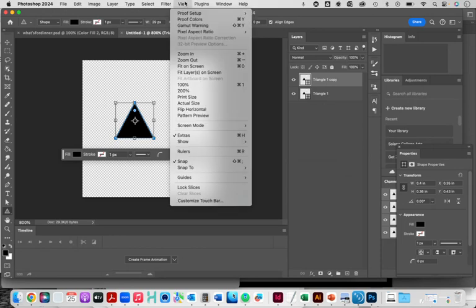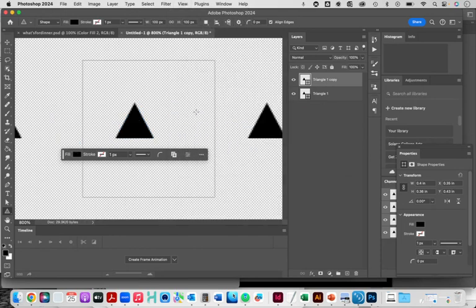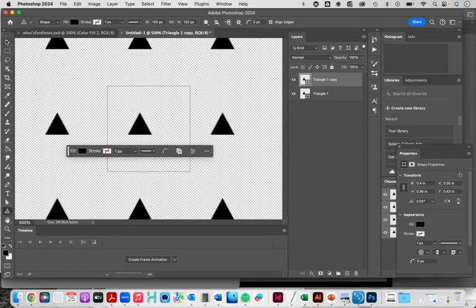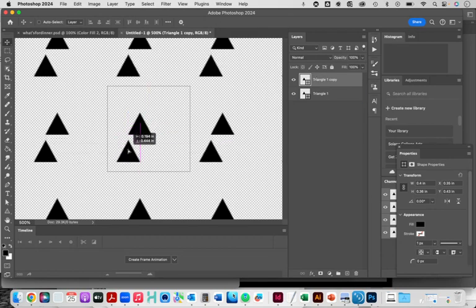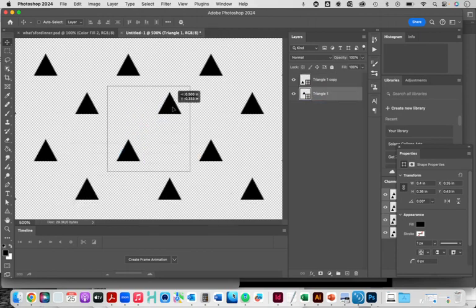Now I'm going to go into my view and set this to pattern preview. What that's going to do is allow me to view this as a repeating pattern because Photoshop is going to show me these shapes multiplied. So I'm going to select triangle 1, and move that over here in the corner, and I'm going to select the first triangle and move that like this.